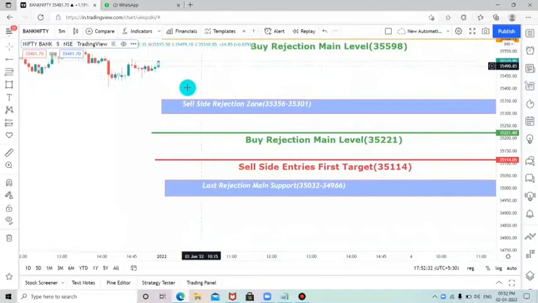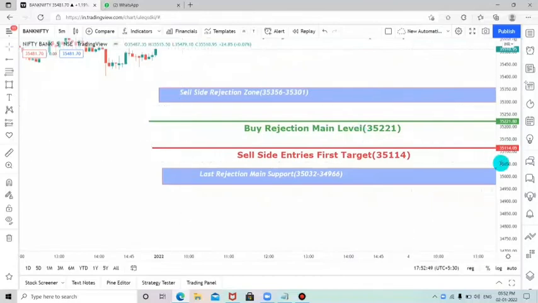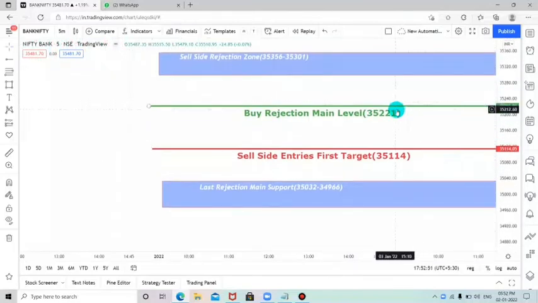Like this, once the market starts, if you are seeing any bullish or bearish movements in this sell side rejection zone, and if it is breaking powerfully, then again there is a retest entry for the sell side entry. After the sell side entry, we can expect the main rejection levels at 35,221 and 35,114.